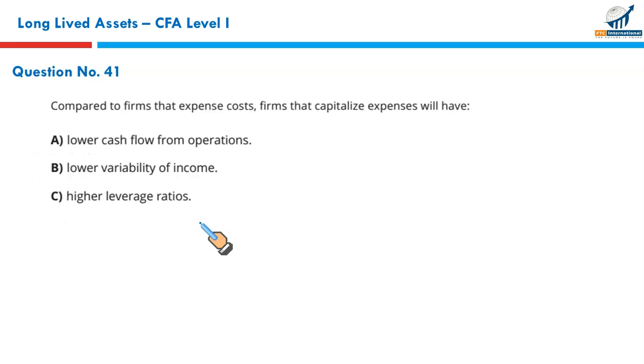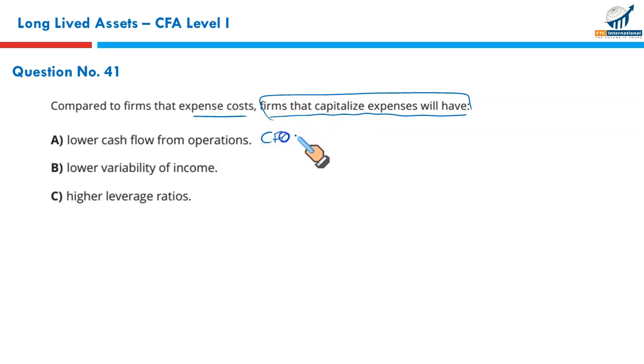Next, compared to firms that expense cost, firms that capitalize expenses will have what? The firm that capitalizes expenses will have lower cash flow from operations. Now, since it has been capitalized, it has not been expensed, resultantly your cash flow from operations would be higher, not lower.